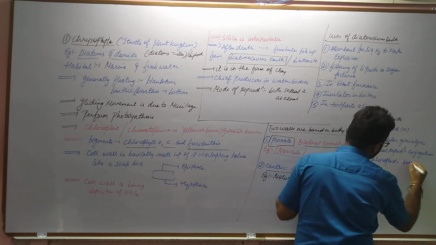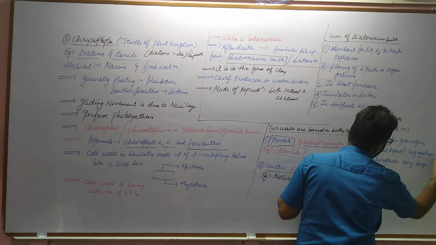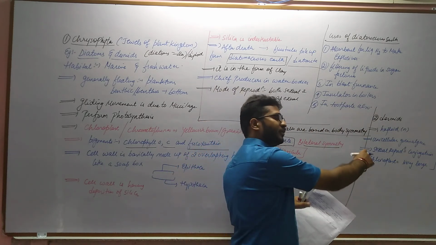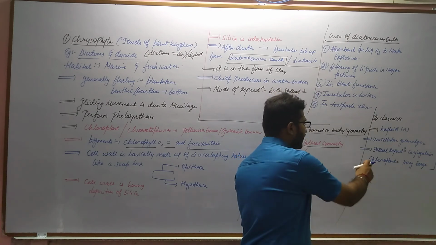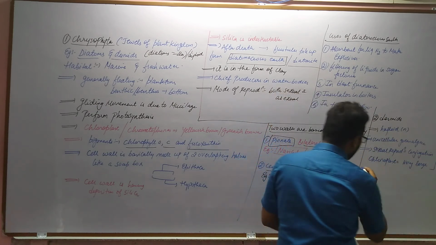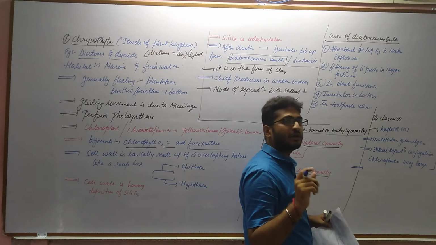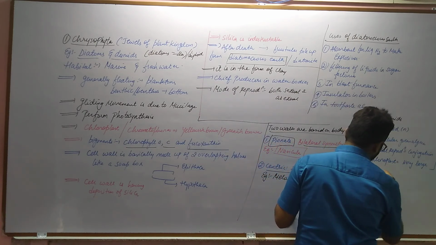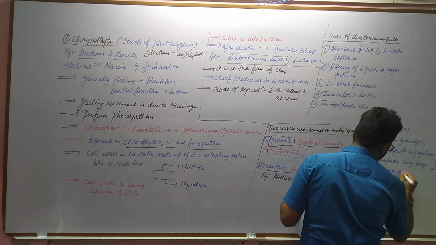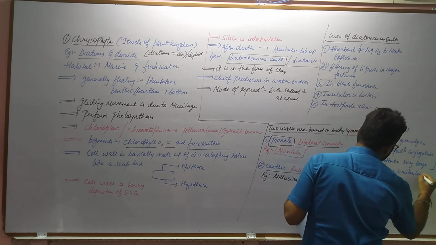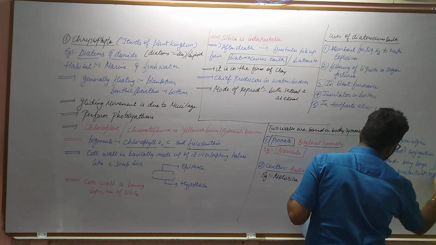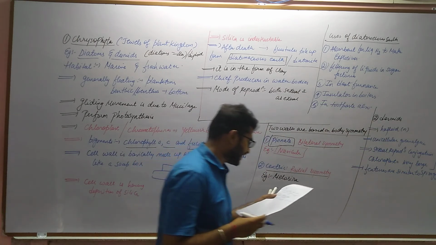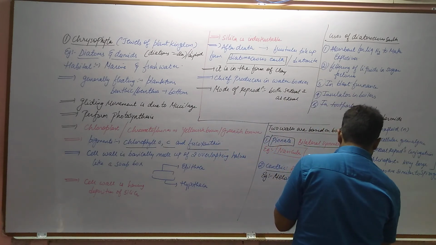Both these features, sexual reproduction using conjugation and very large chloroplasts, are similar to an organism called Spirogyra.